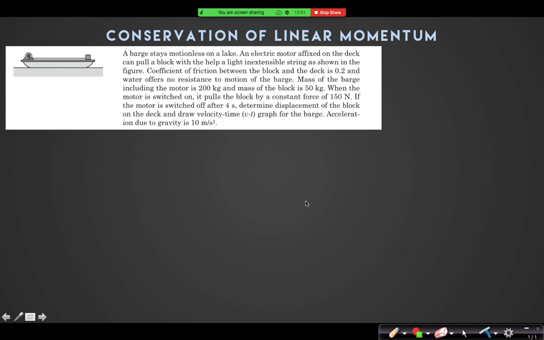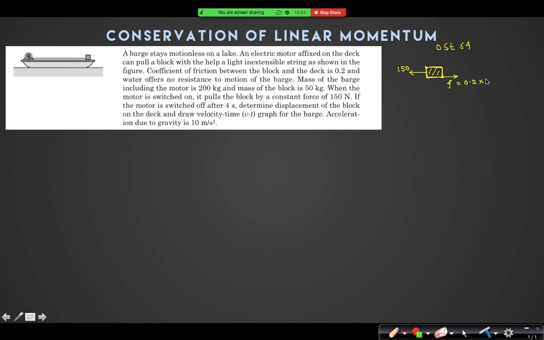Look, if the motor is switched off after 4 seconds, determine the displacement of the block on the deck and draw the velocity time graph. So for example, if I only talk about the free body diagram of the block, can you tell me what are the forces acting on the block? From t equal to 0 to 4 second, the forces acting on the block are like this: 150 Newton in this direction, and friction force is mu mg.